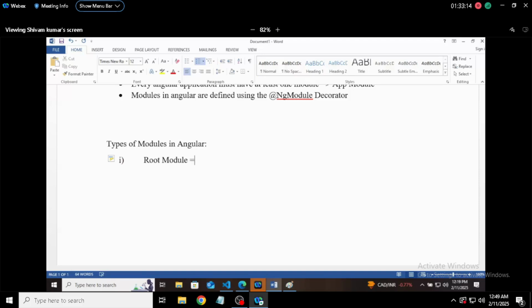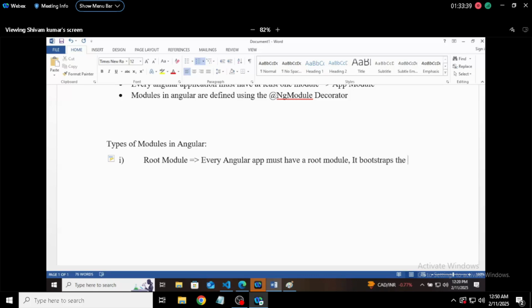What is this root module? Every Angular app must have a root module. So we can say that the app module is the root module. It bootstraps, and this doesn't mean the Bootstrap styling framework.